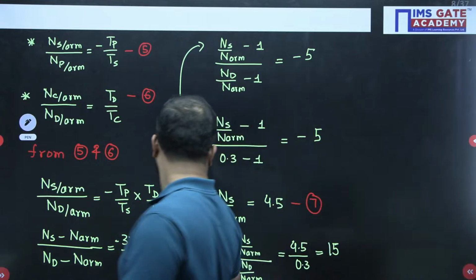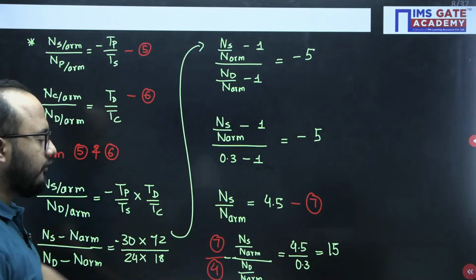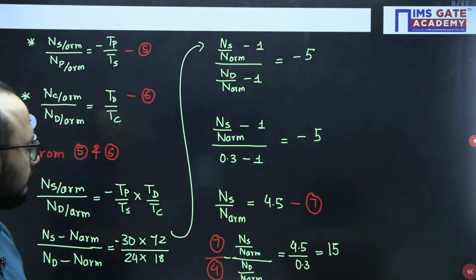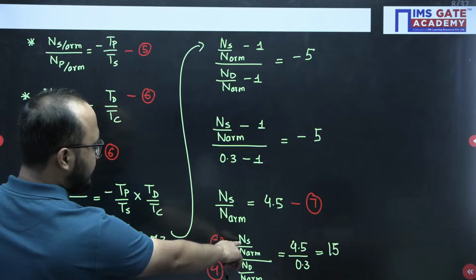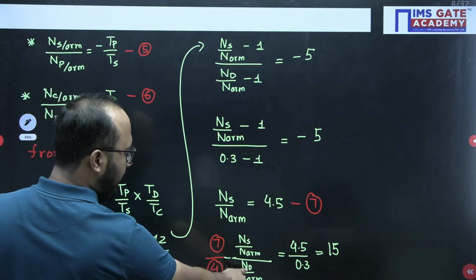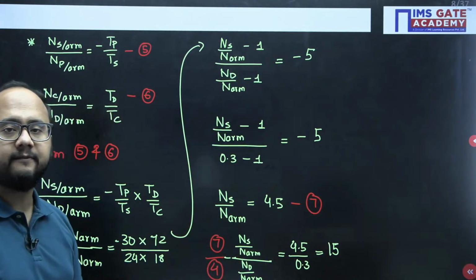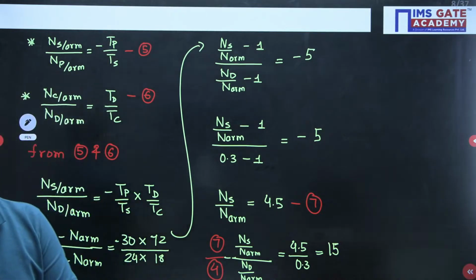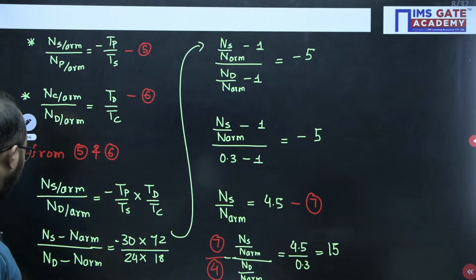Now, finally, please everyone confirm that you are getting 15 as the answer. Because NS by N arm was 4.5 and ND by N arm was 0.3. Right, okay, 15.